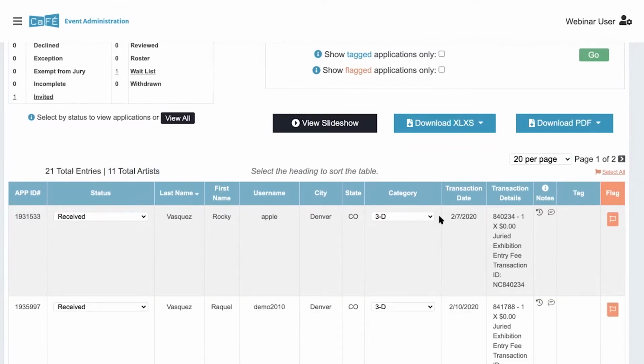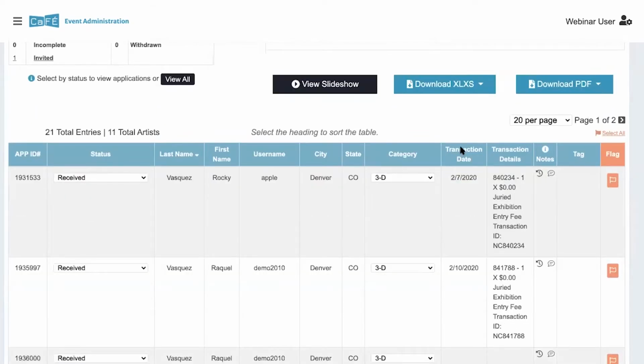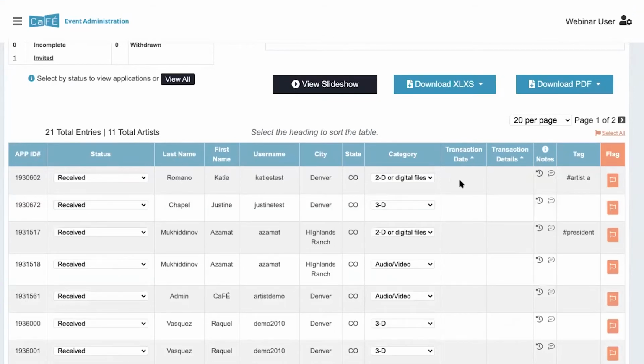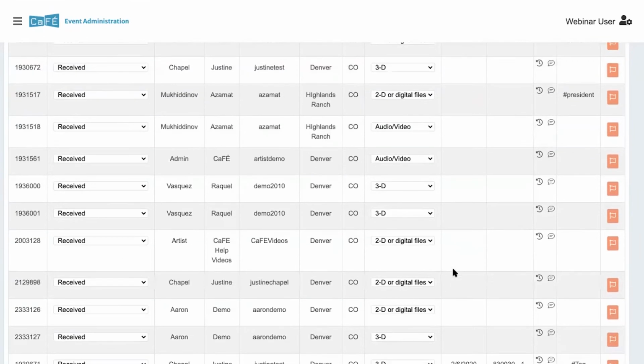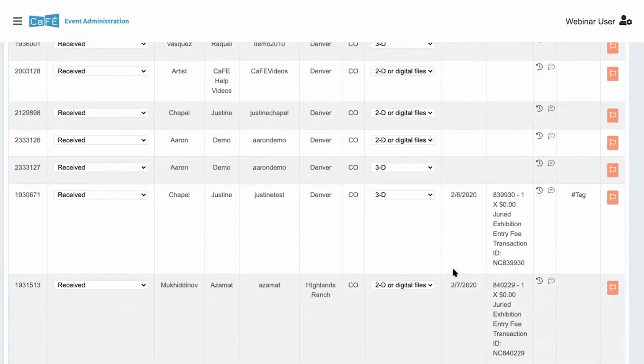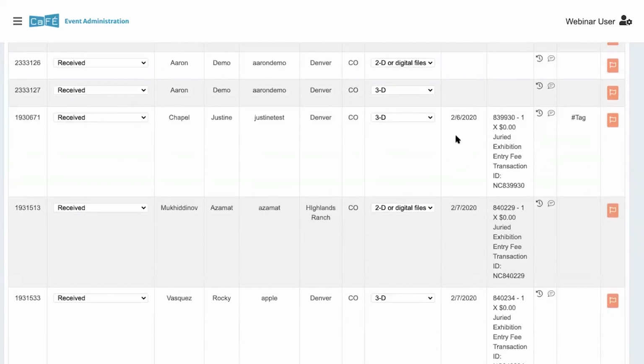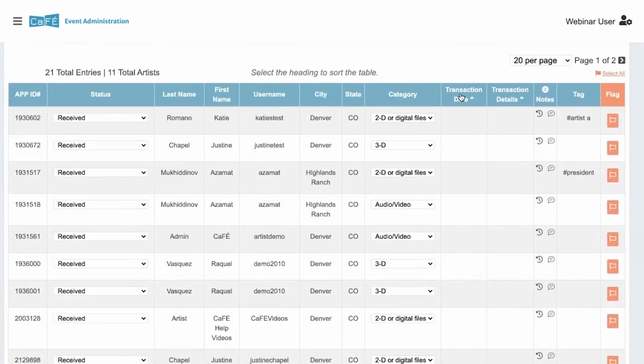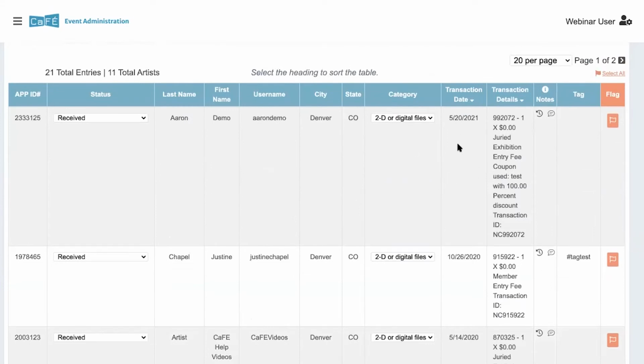One thing that's new here that's pretty exciting, in my opinion, is that you can now sort by transaction date to see the dates that the application was actually submitted. You can click once, and you won't see anything. These are those extra additional images per artist. So you can scroll down to see the first transaction made to this call. If you sort again, you can see the most recent submission and the date that it was received. It might not seem like a big change, but it wasn't possible in the past. We know that some folks wanted to sort by transaction date, so we split out the date from the rest of the details so that you could sort them.